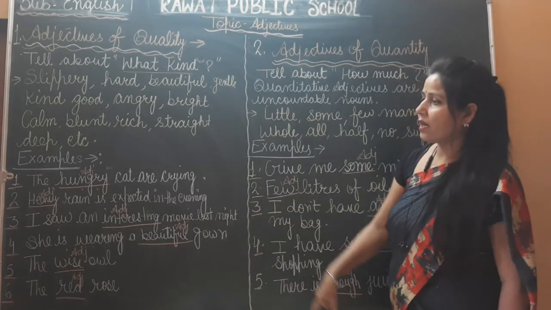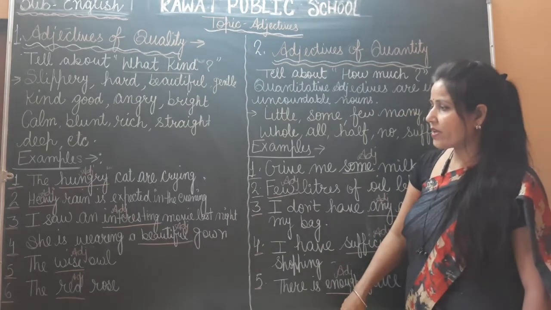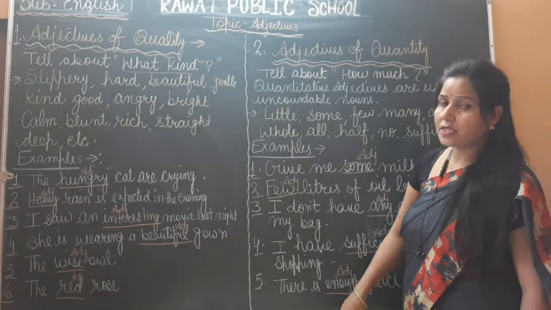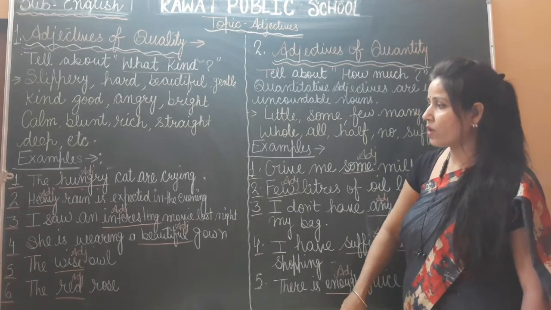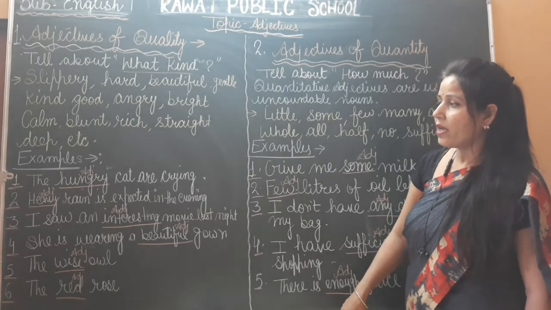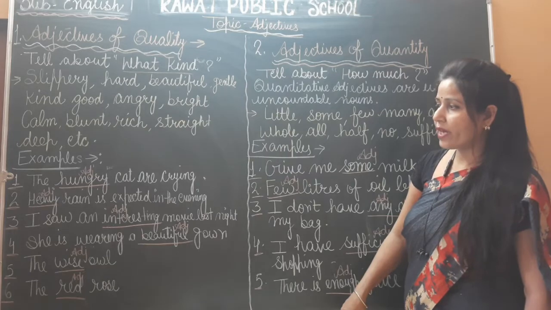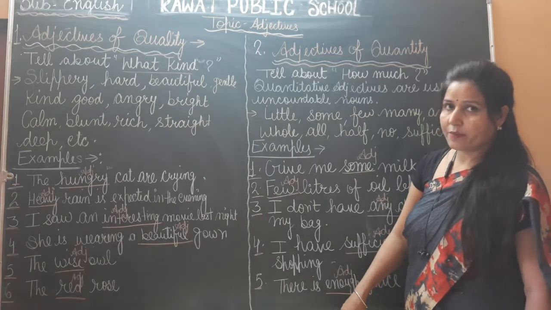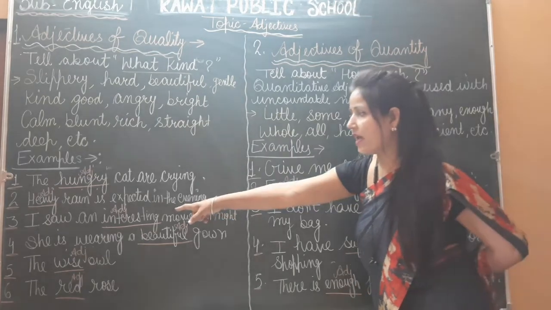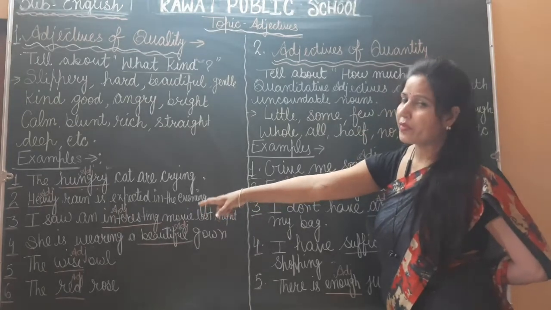Okay, and third is I saw an interesting movie last night. So in this sentence, what is a noun? Noun is movie. So the word interesting, it is describing, it means what kind of movie. It is interesting, it means interesting, it is an adjective of quality.